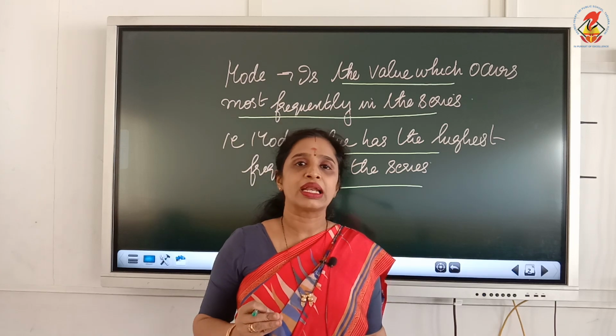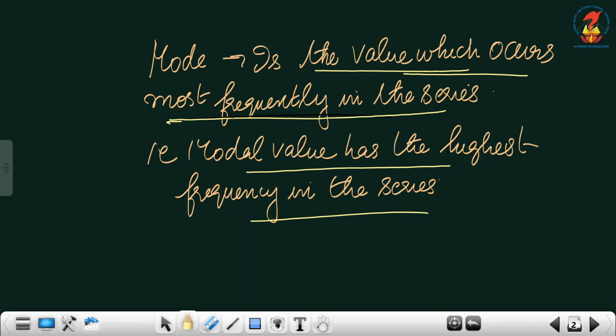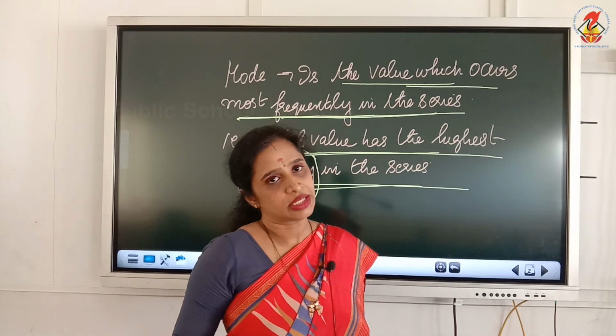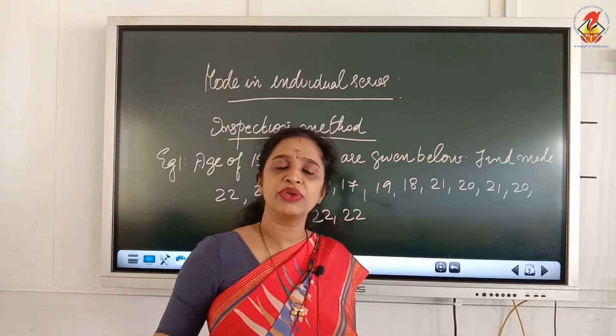So once again I will read out the definition. Mode is the value which occurs most frequently, repeatedly in the series. That means its number will be more. Frequency will be more. That means modal value has the highest frequency in the series. Now mode is calculated in individual, discrete and continuous series.